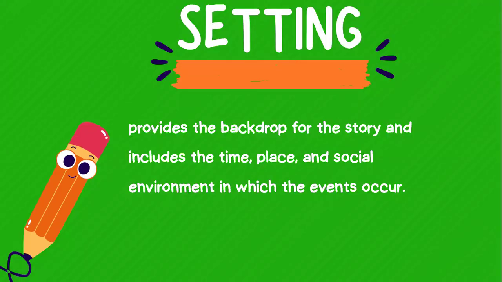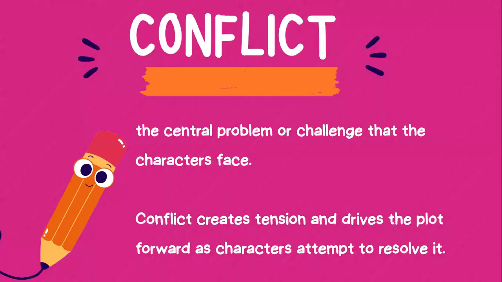The next one is the setting. The setting provides the backdrop for the story and includes the time, place, and social environment in which events occur. So the time and place in which the story occurs, providing context and atmosphere of the story.